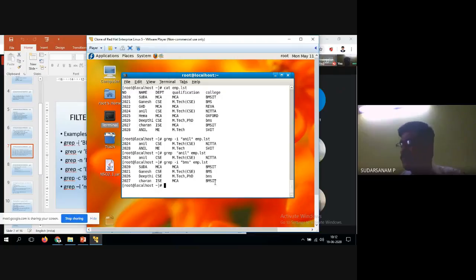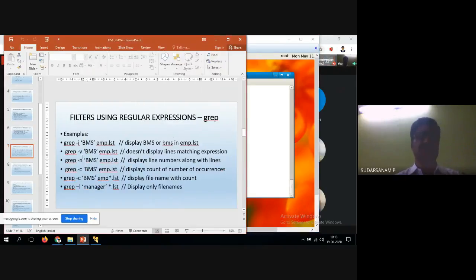Now the next option is minus V option. So let us see. What I told you, V is nothing but what? It displays the non-matching expressions.